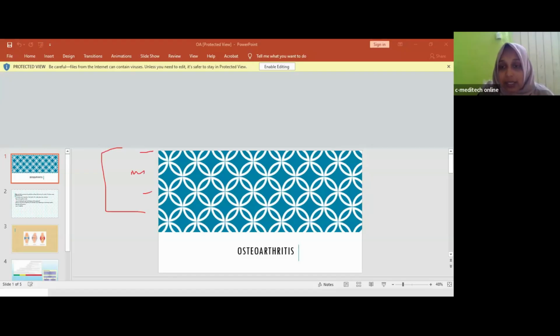This blue color indicates a protective cartilage that provides a cushion-like effect in this joint and helps for smooth movement. So osteoarthritis occurs when, after a few years, this protective cartilage wears off. It wears down so that there will be friction between these two bones and some cracks are formed. This is known as osteoarthritis. It is the damage of that protective cartilage.